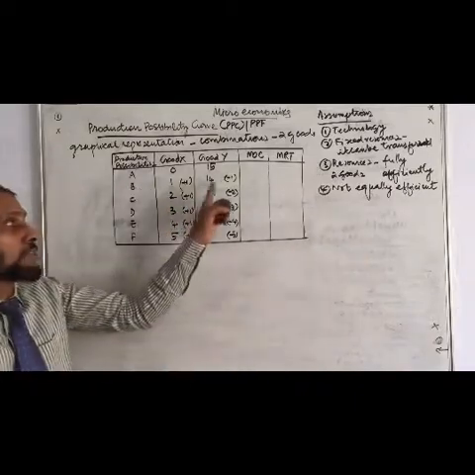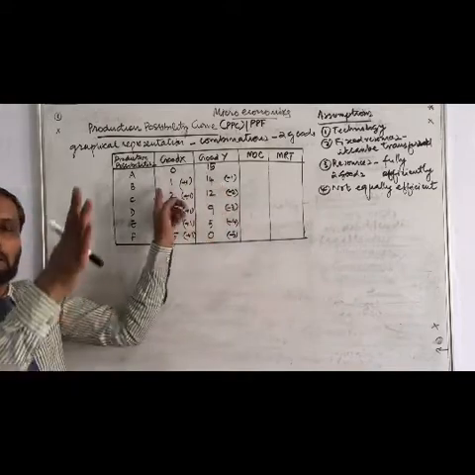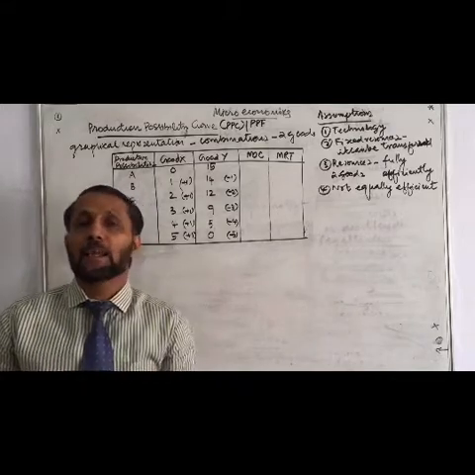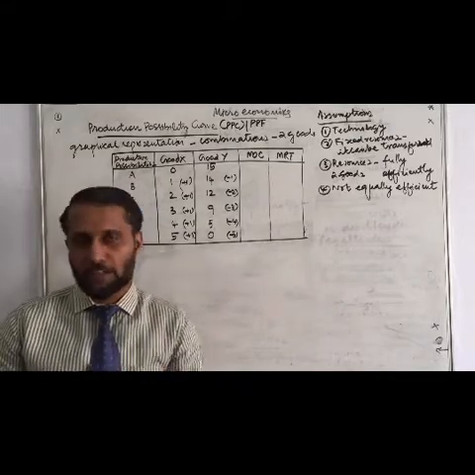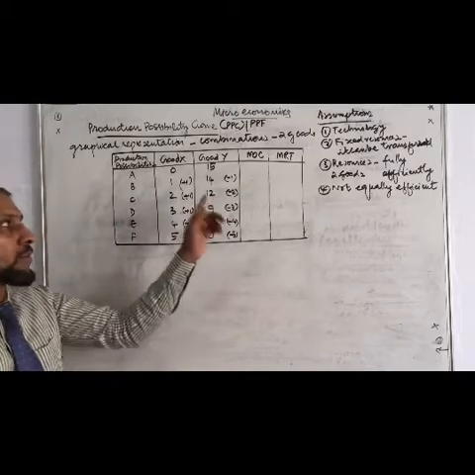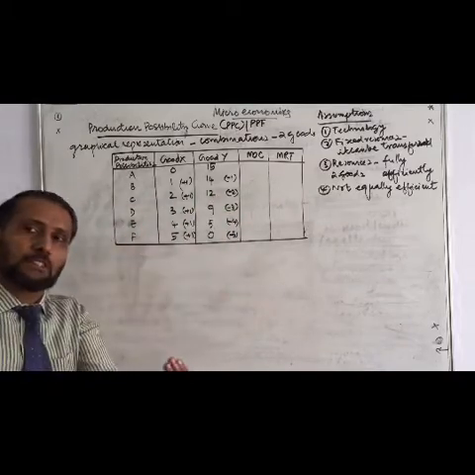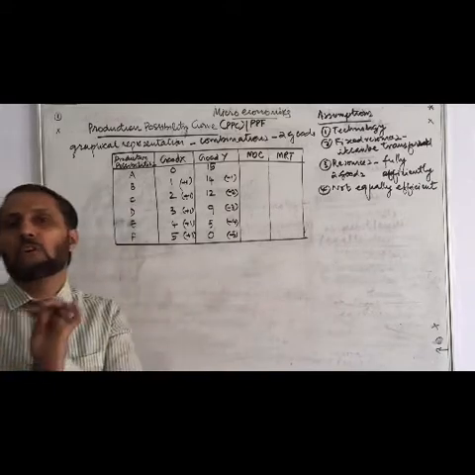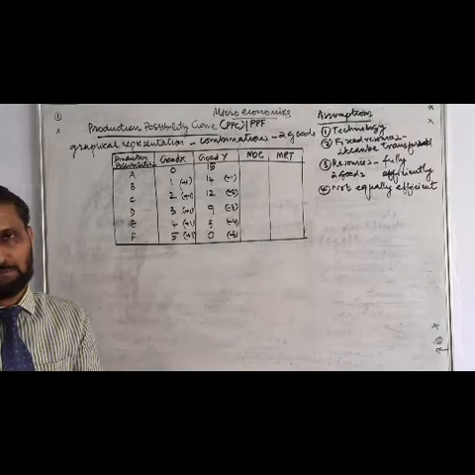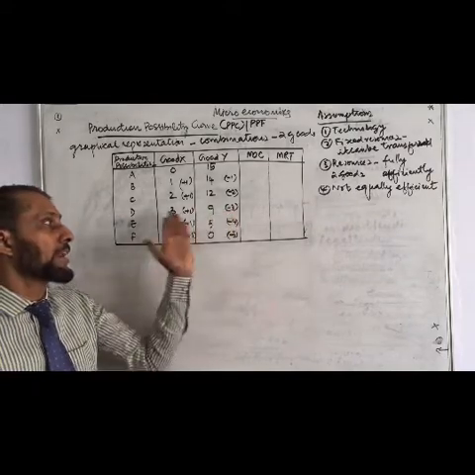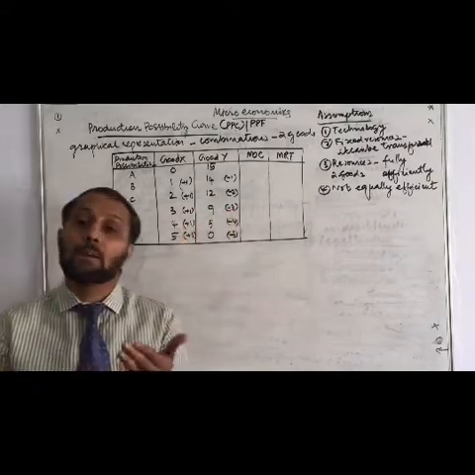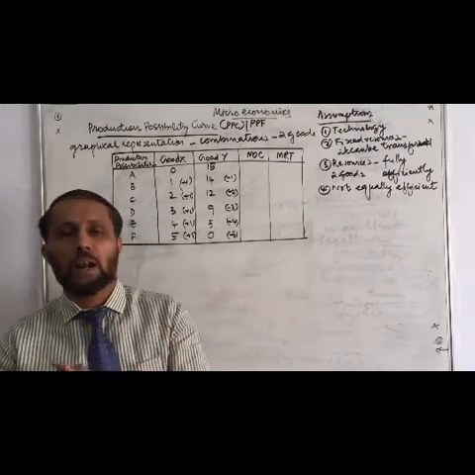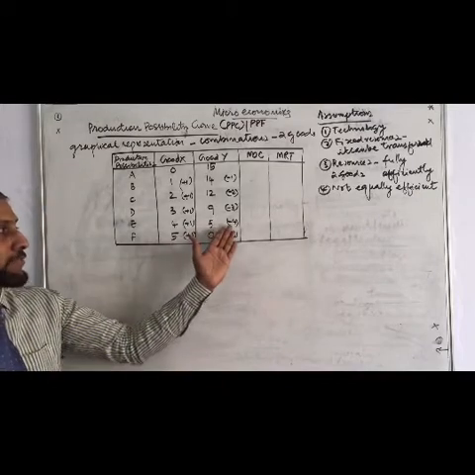That is why first we used only 1 for 1. 1 sacrificed, 1 gained. Correct? 1:1 ratio. That ratio we call MRT, marginal rate of transformation. That I'll explain afterwards. Okay, 1 on 1. Here 2 sacrificed, but only 1 gained. 2:1, loss of 2 and gain of 1. Here 3 were sacrificed, but gain only 1. 3 divided by 1, numerator is 3, denominator is 1. 3:1 ratio. In this case, 4:1.